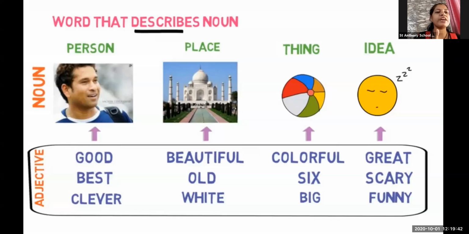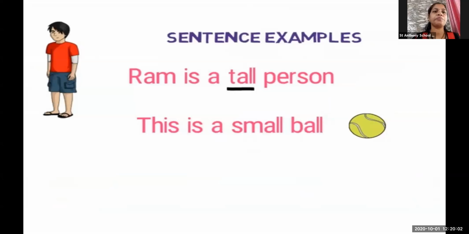If you were absent when I was teaching the adjectives, or if you did not understand, I have explained it for you. I hope you now know what an adjective is. It is a very simple chapter where you just keep describing the person, place, things, or ideas. Through examples: Ram is a tall person. This is a small ball. I am describing the person, describing that ball, the size, the quantity, whatever. That is an adjective.